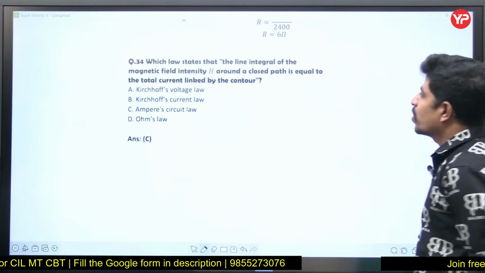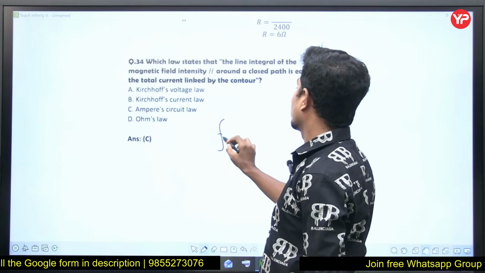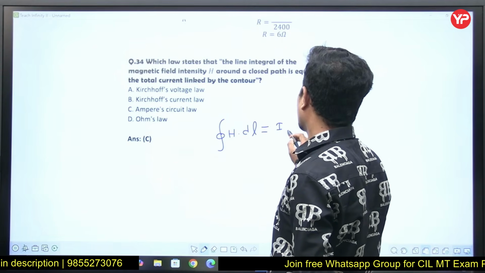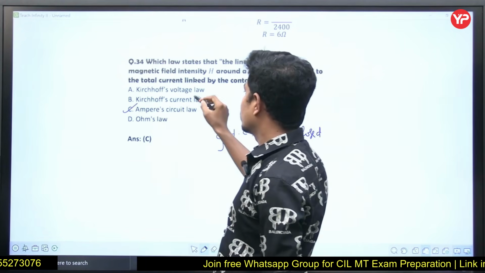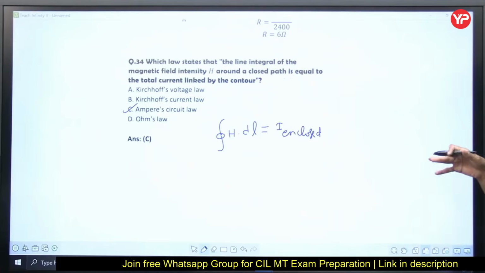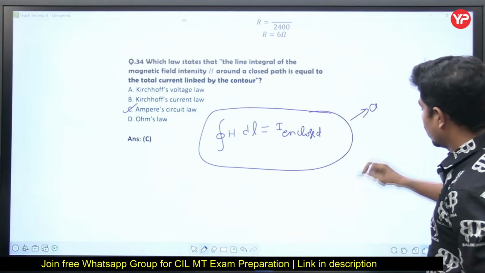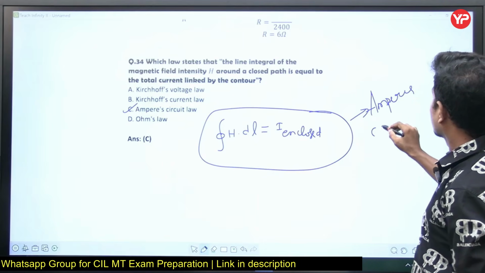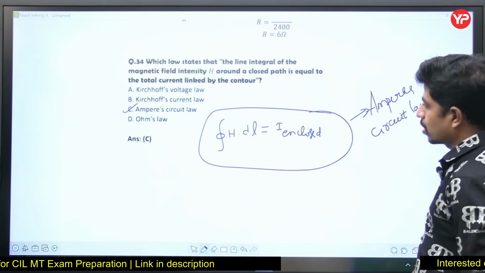Which law states that the closed line integral of the magnetic field intensity will give us the current enclosed? Which law is this? Ampere's circuit law. This is not Kirchhoff's law. Actually, Kirchhoff's law is derived from Ampere's circuit law. But basically, the statement given is Ampere's. Let me write it in capital: Ampere's circuit law.